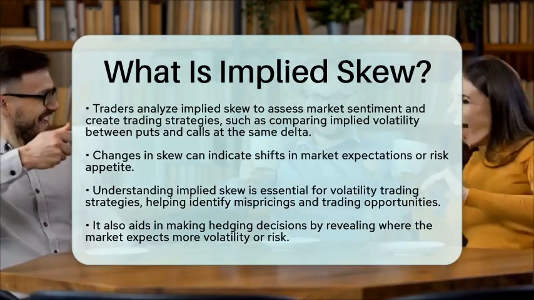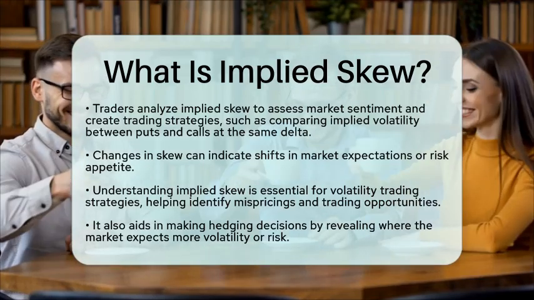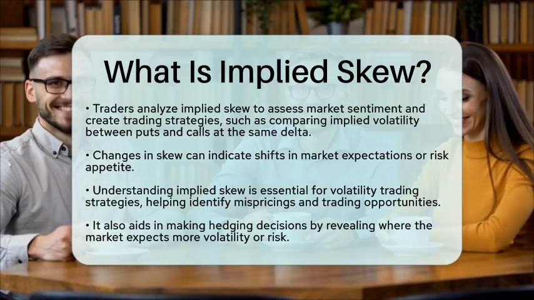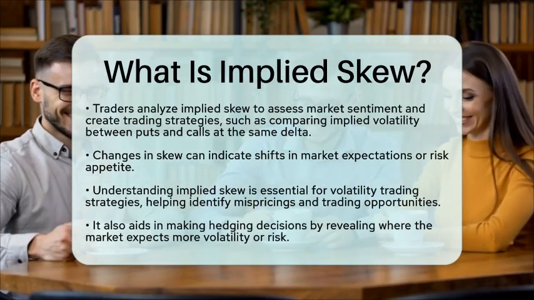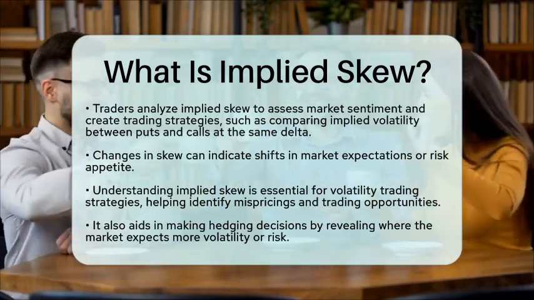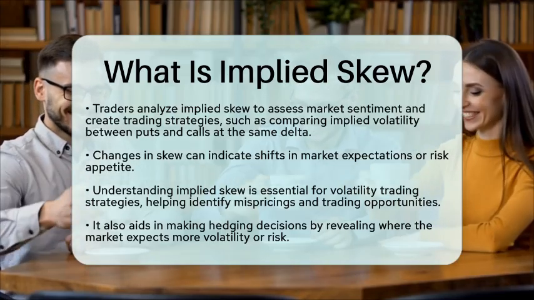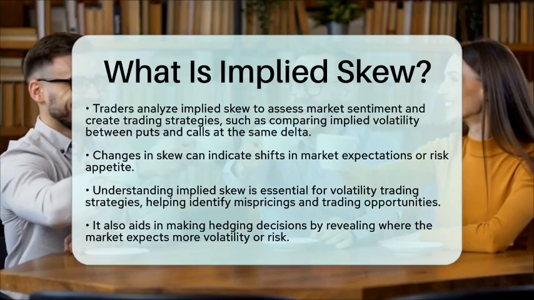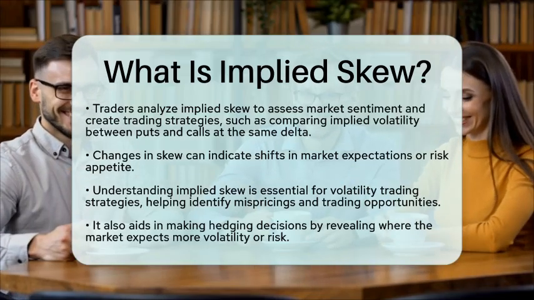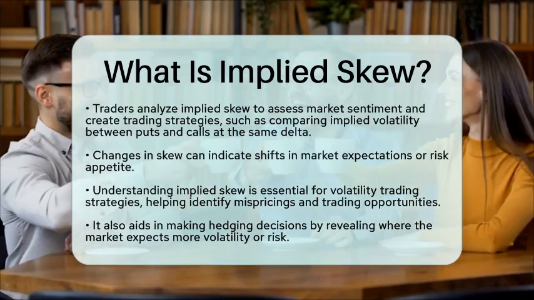In summary, implied skew is the uneven distribution of implied volatility across strike prices of options on the same underlying asset. It reflects market perceptions of risk and demand for protection, especially on the downside. This concept plays a significant role in options pricing, trading strategies, and volatility analysis.